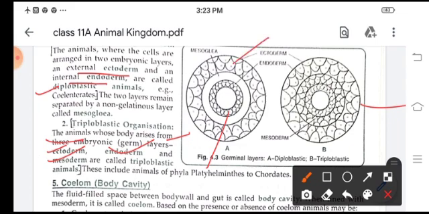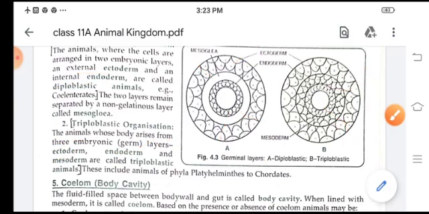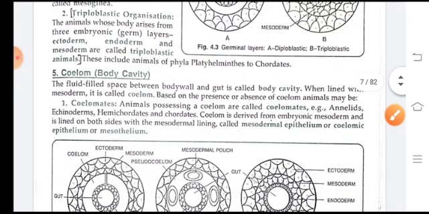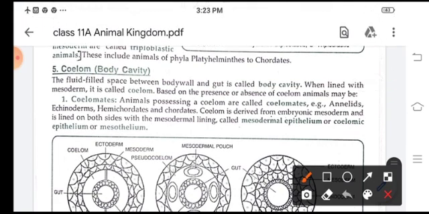This is the ectoderm and the endoderm. Now this mesoglea is present in between these two layers, and here a central cavity is there, and the ectoderm, mesoderm and endoderm. Now next comes the coelom or the body cavity. Now the fluid filled space between the body wall and the gut is called the body cavity. When it is lined with the mesoderm, it is called coelom.